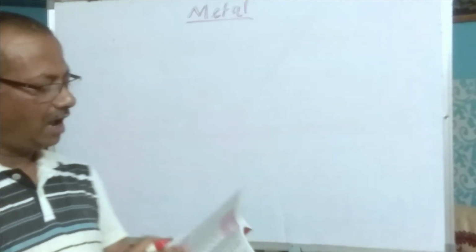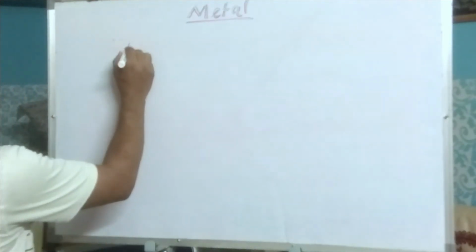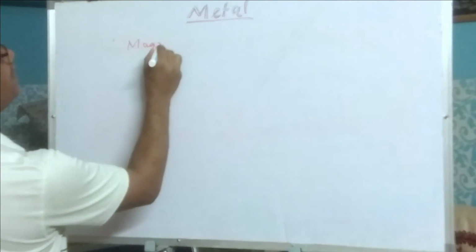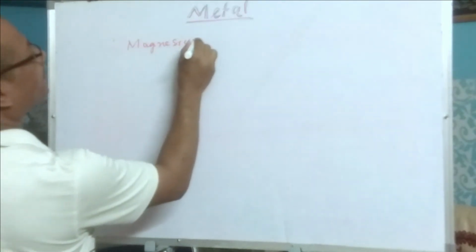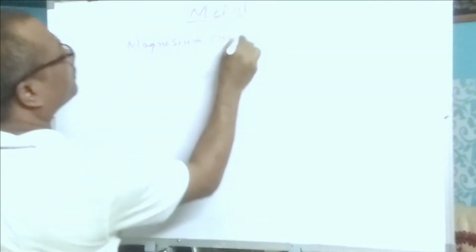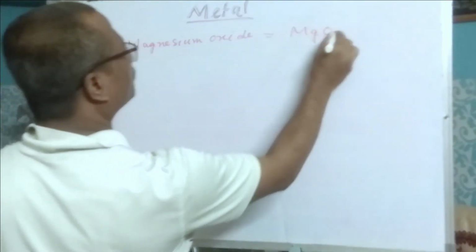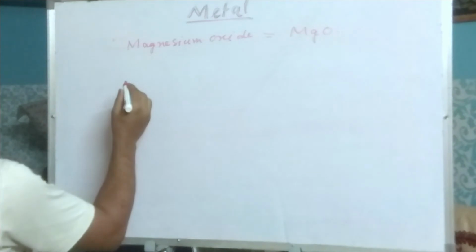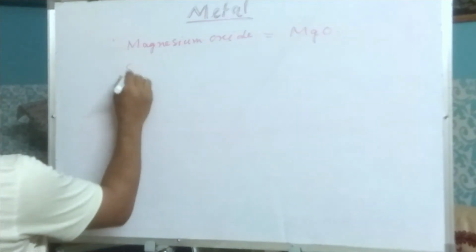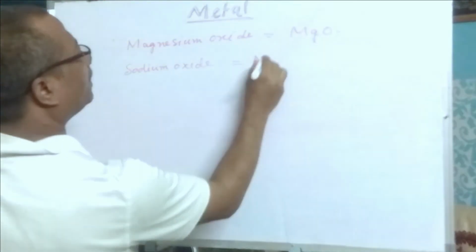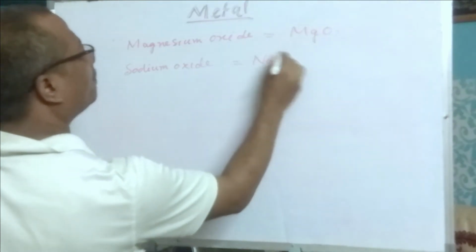So, some terminology you have to learn by heart at first, and later you will understand how it is formed. Magnesium oxide is known as MgO. Similarly, sodium oxide is Na2O.